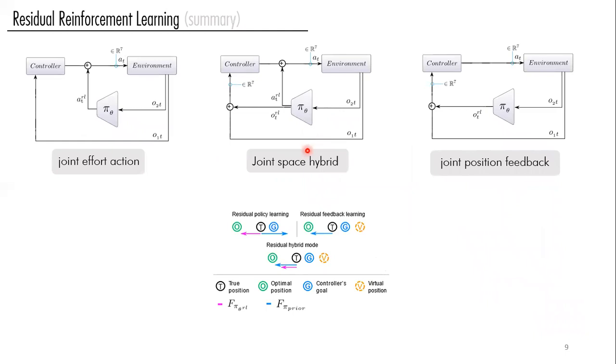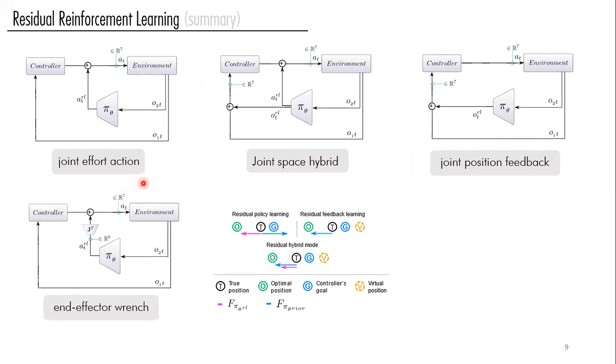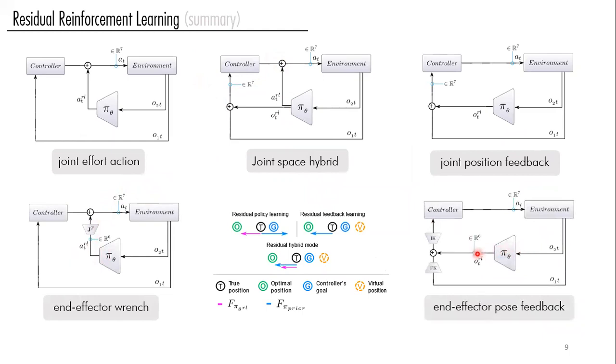To summarize, we now have these three algorithms, and we may not necessarily have any knowledge about the input or the output structure of the controller; this controller is truly available to us as a black box. But if we were to have such knowledge available, we could exploit it even more. For example, here we could define the action space of the policy in task space and, using the Jacobians, map it to joint torque space, or define it in the end effector position space and map it to joint position space using forward and inverse kinematics, to exploit the knowledge that we have about the input structure.